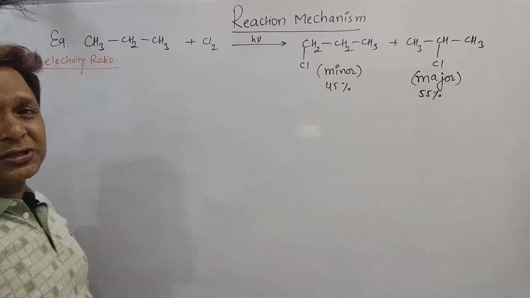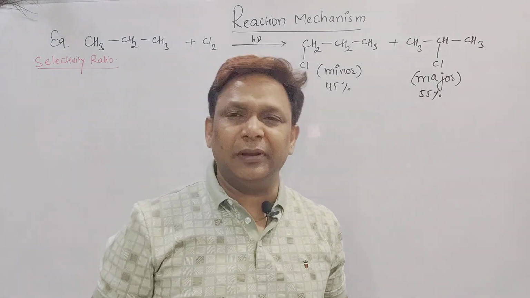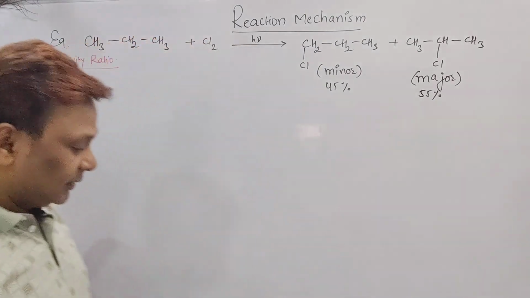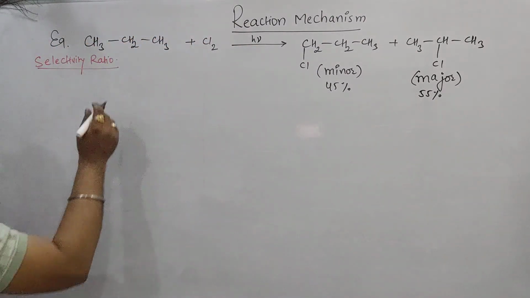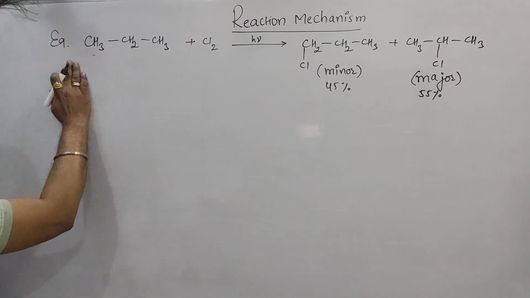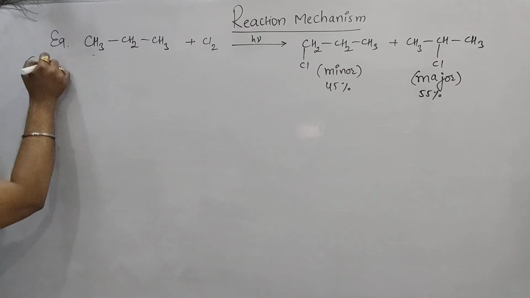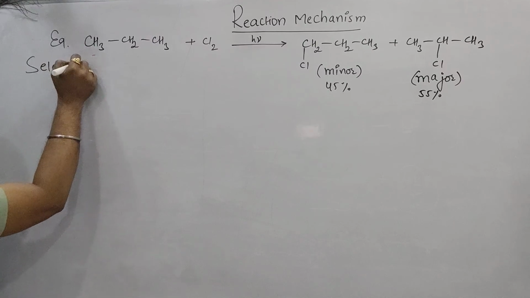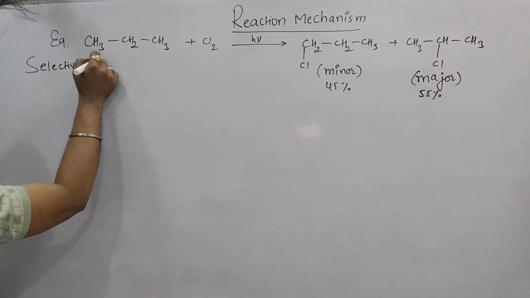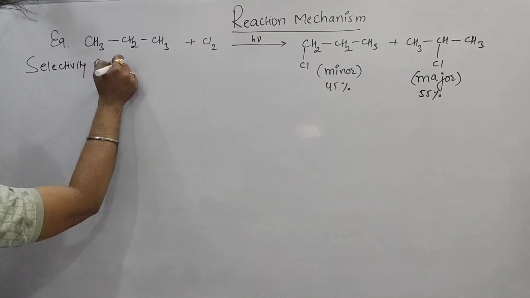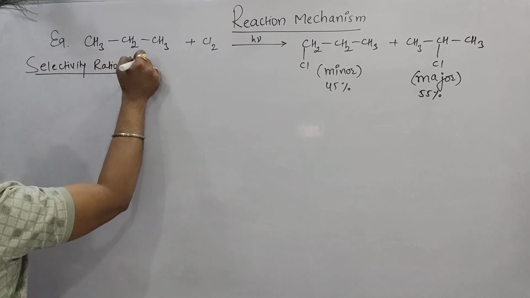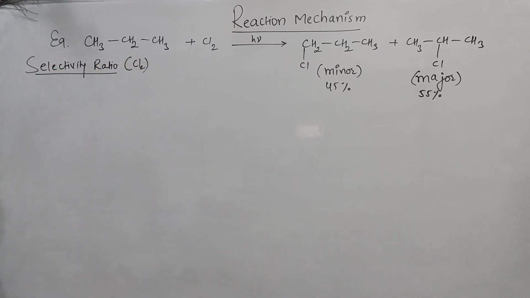But for chlorination, bromination and iodination it is completely different. Are you able to see? If not, I'll write with the black pen only. See, this ratio will be called the selectivity ratio, for addition of chlorine.